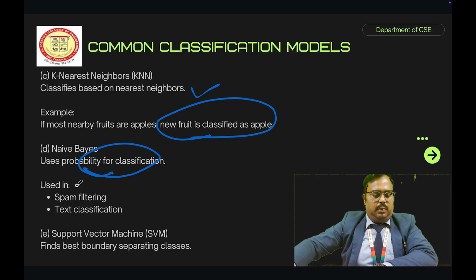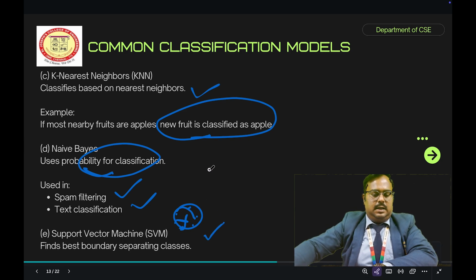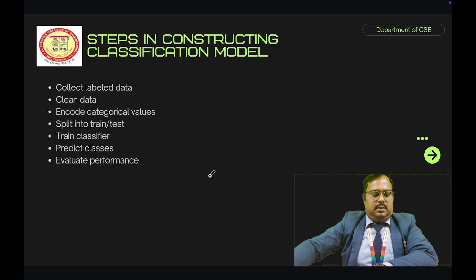So next one is support vector machine. It is a very important one in machine learning algorithms. Support vector machine is used to find the best boundary separating classes. So next one, steps in constructing a classification model. First is collect labeled data, clean data, encode categorical values, split into train and test, train classifier, predict classes and evaluate performance. Collect labeled data means we have to collect the labeled data.